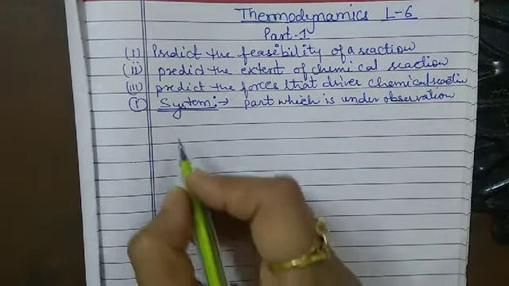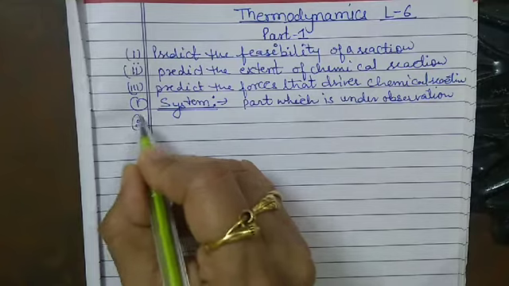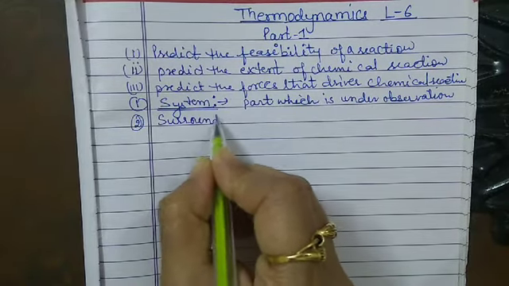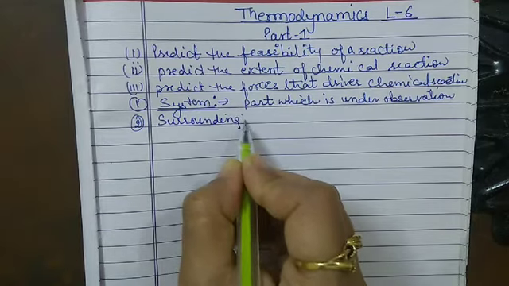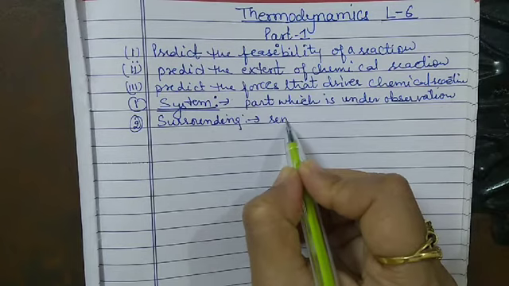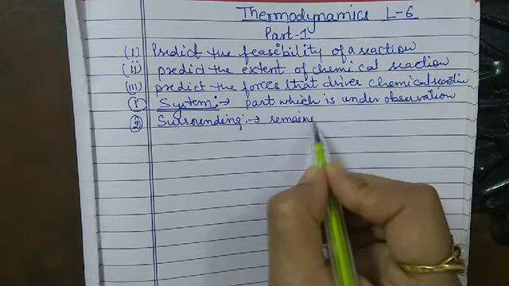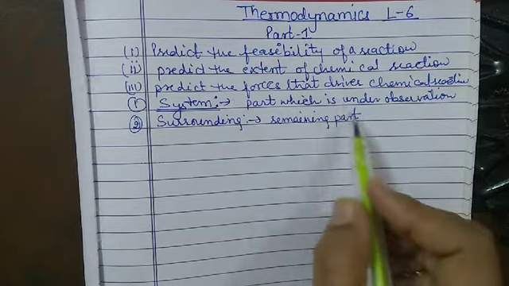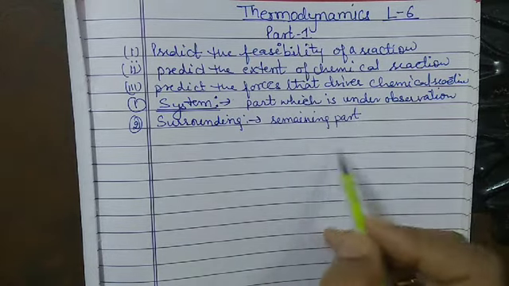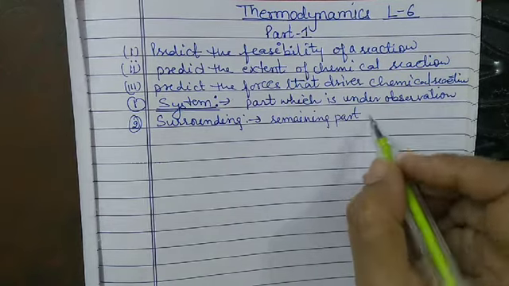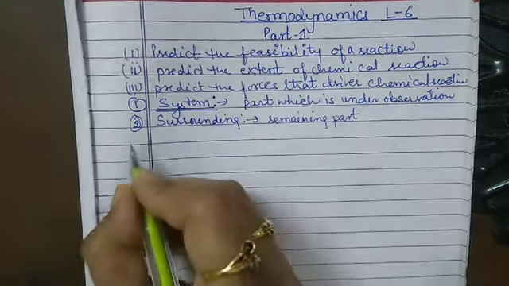Now, the second term is surrounding. The remaining part of the universe that can interact with the system is known as the surrounding.